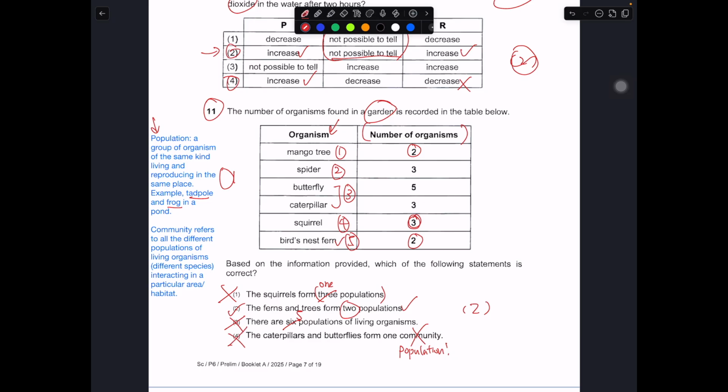In this case, if we say that all the organisms form one community, that will be a correct sentence because we have many different populations. We have 5 populations in this garden community, the garden habitat. So in this case, this should be 2.